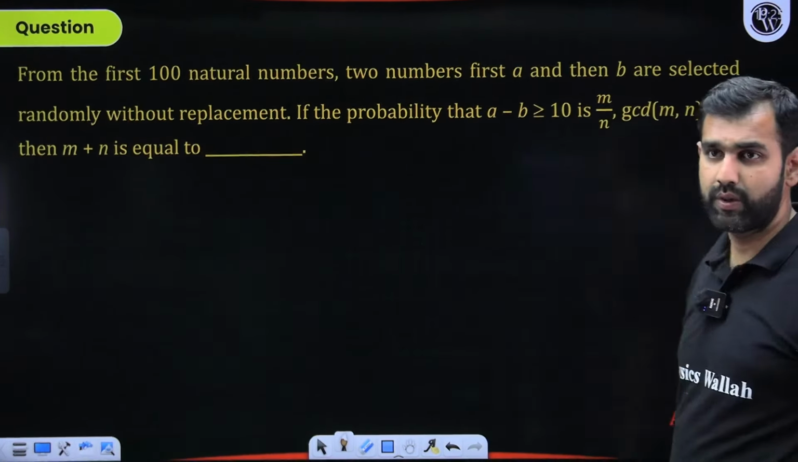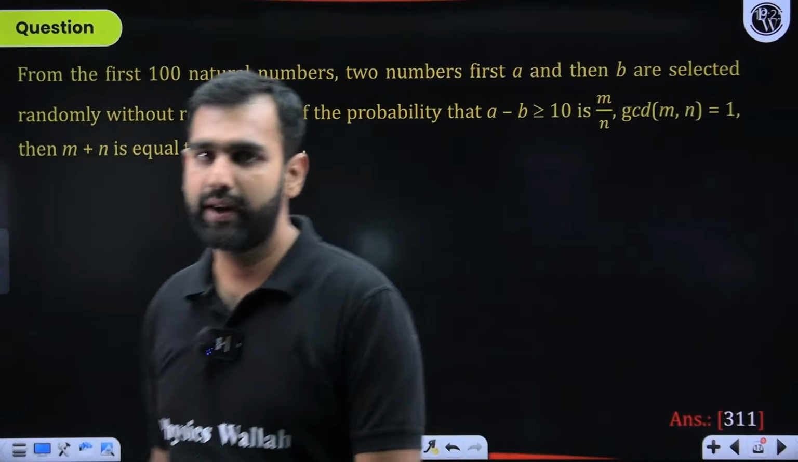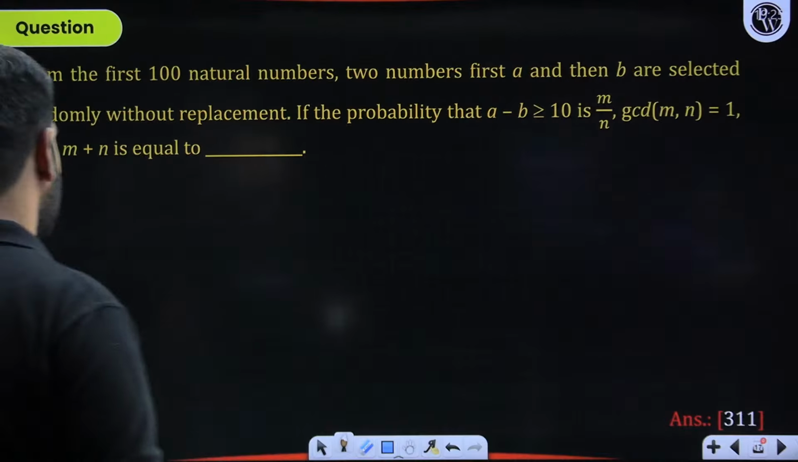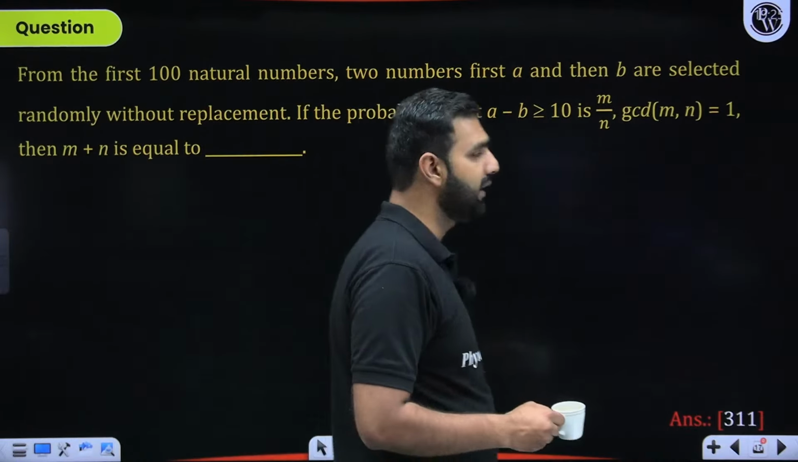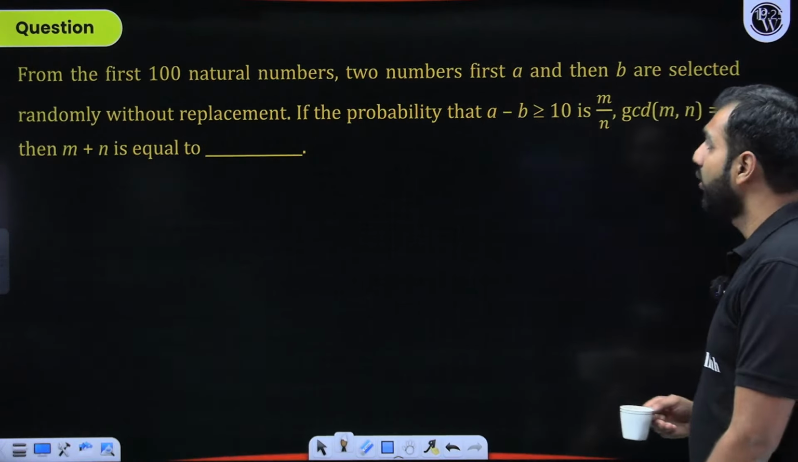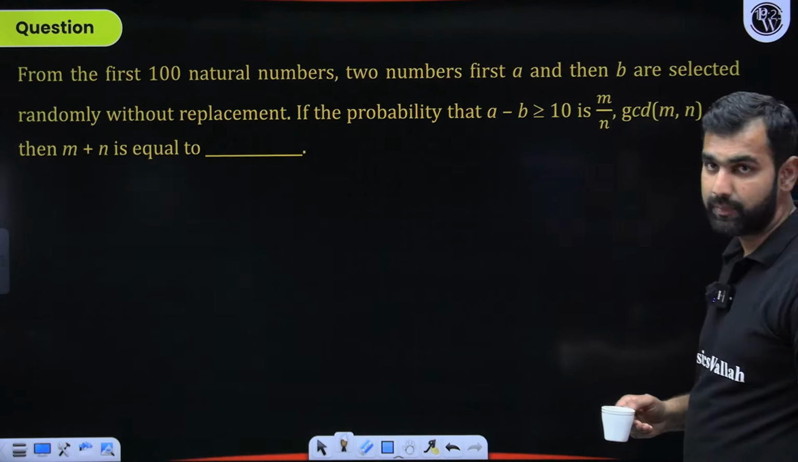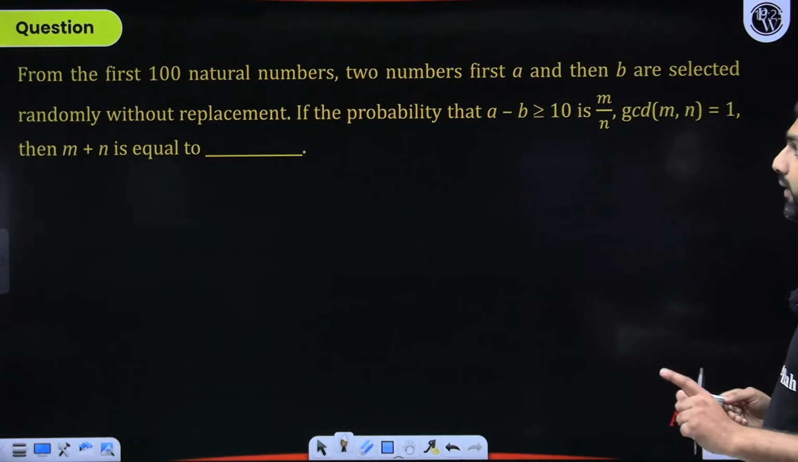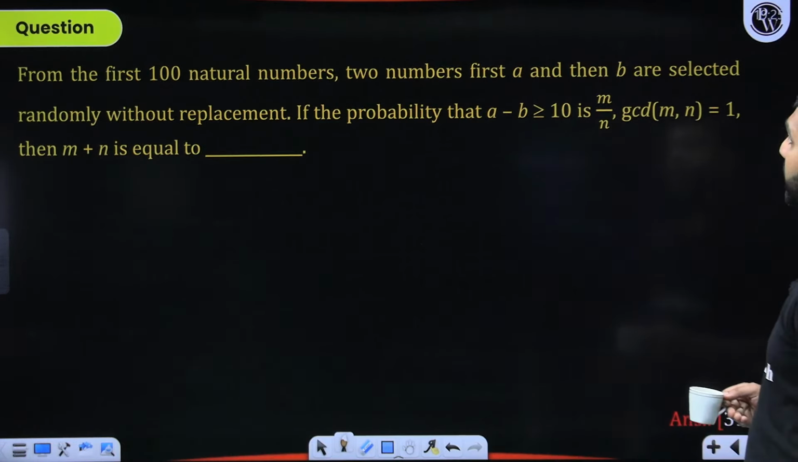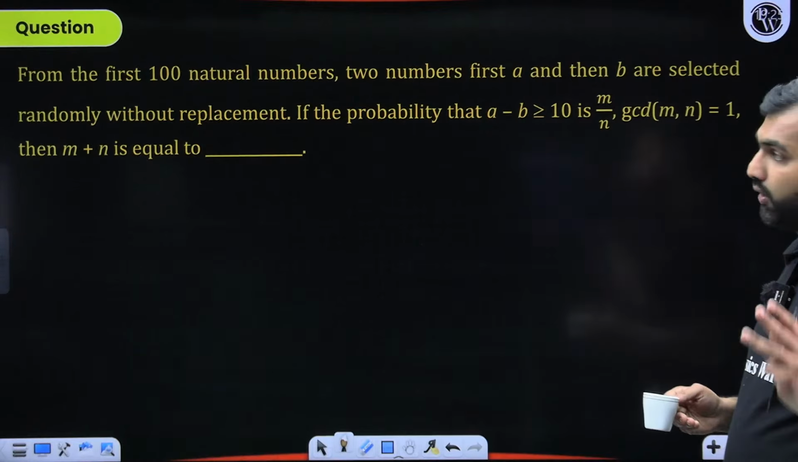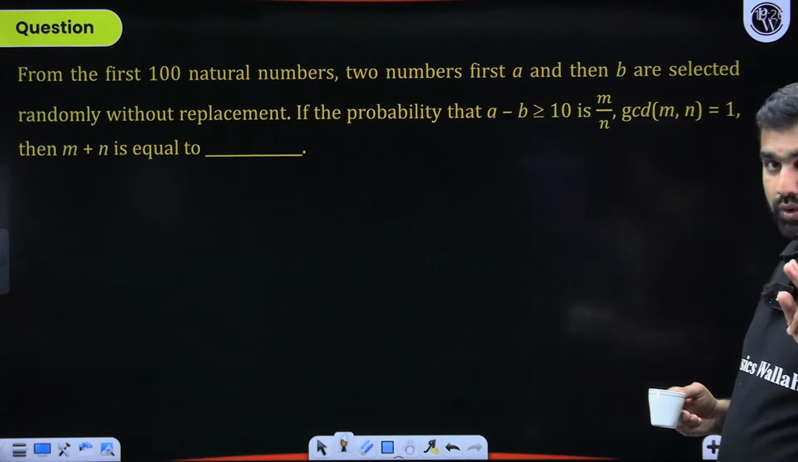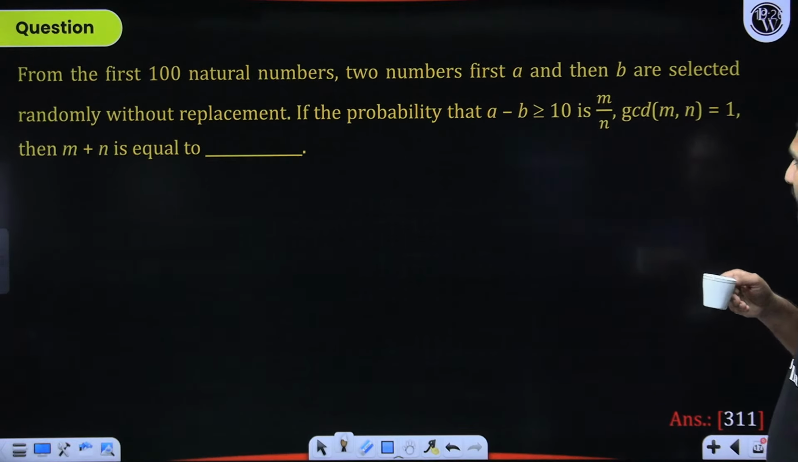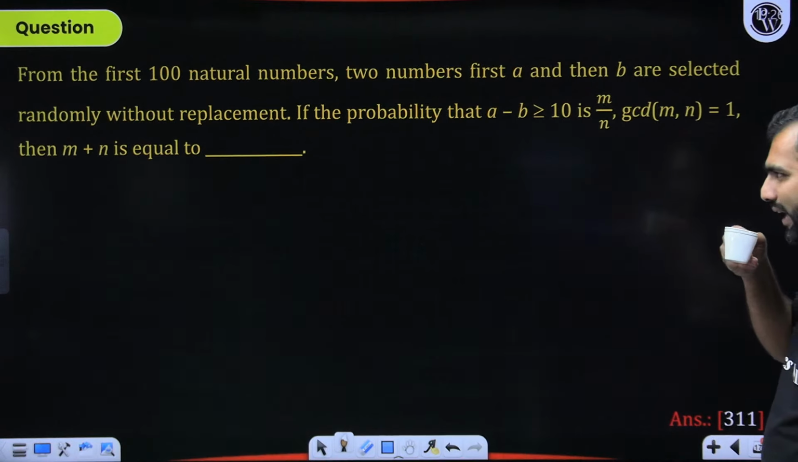Moving towards the next question. The next question says that from the first 100 natural numbers, two numbers, first A, then B, are selected randomly without replacement. Without replacement means they should be distinct, because first A and then B. If the probability that A minus B is greater than or equal to 10 is m upon n, then I think we can crack this question.